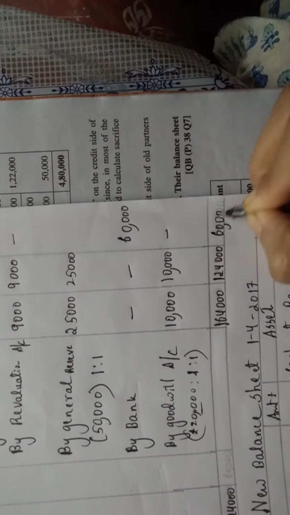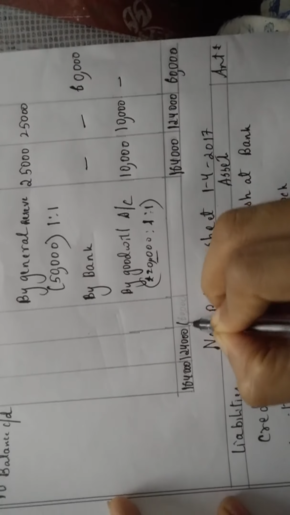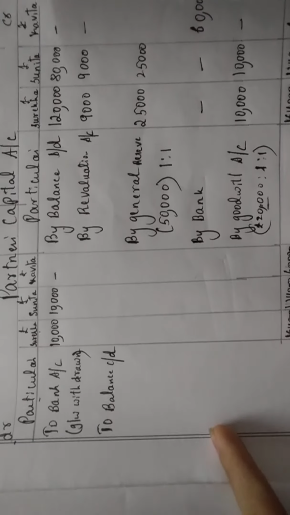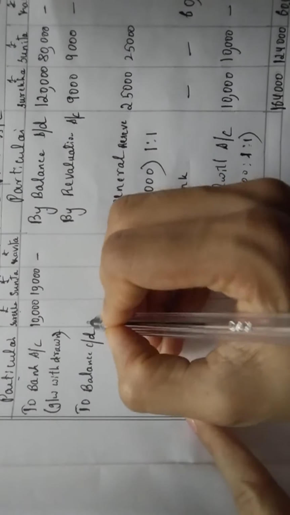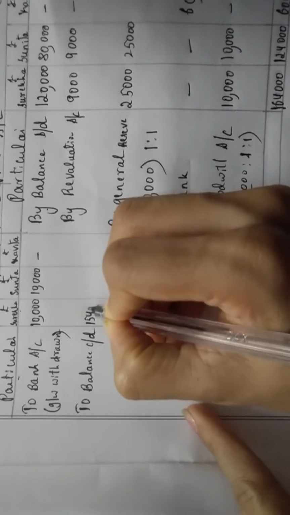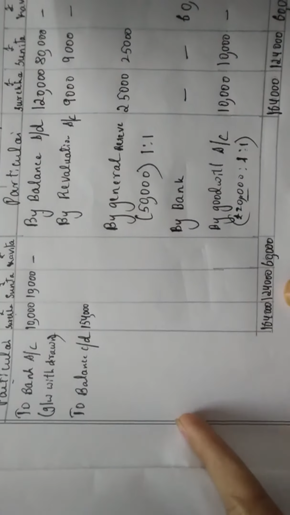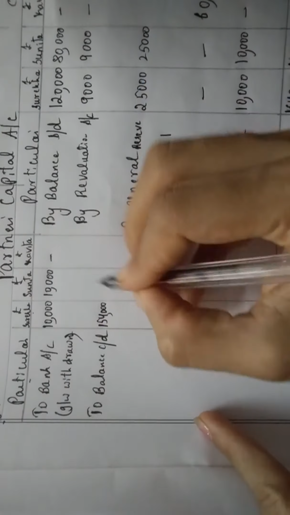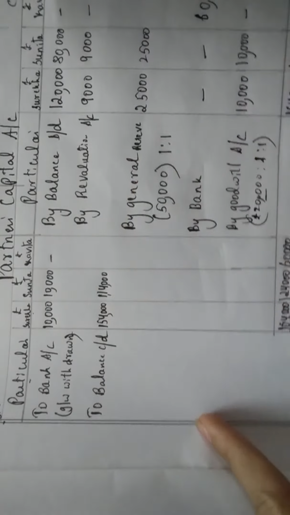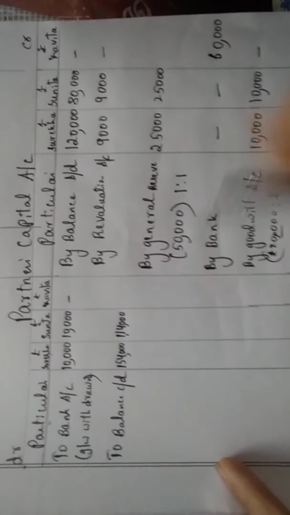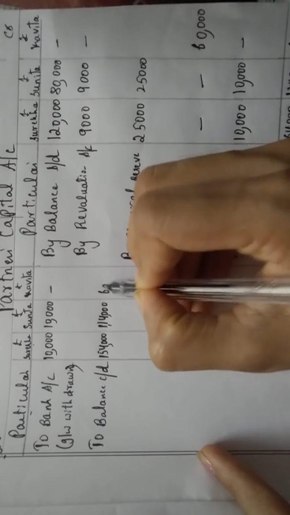Here, adding gives only 60,000, so write it here, 60,000. Now 1,64,000, this side is less. So 1,64,000 minus 10,000 will give you 1,54,000. 1,24,000 minus 10,000 will give you 1,14,000. And 60,000 minus nothing is 0, so that will give you 60,000 itself.